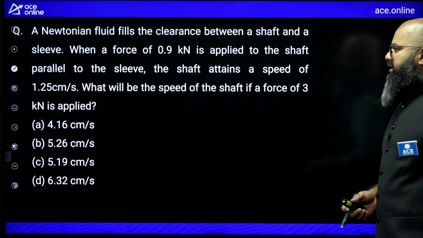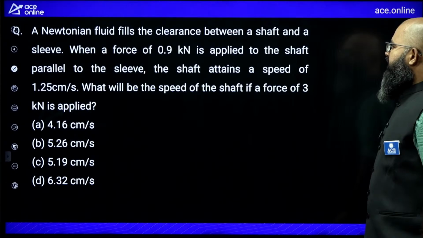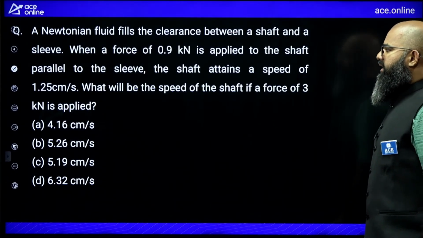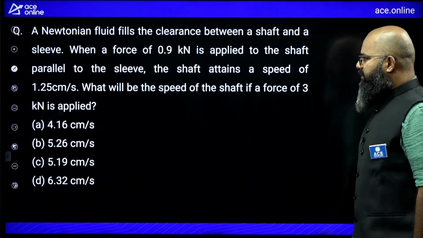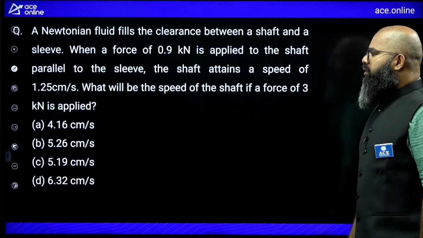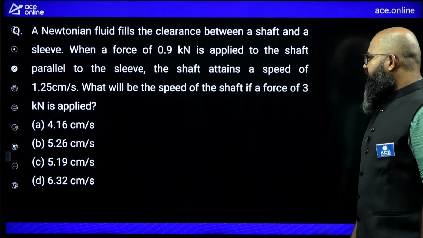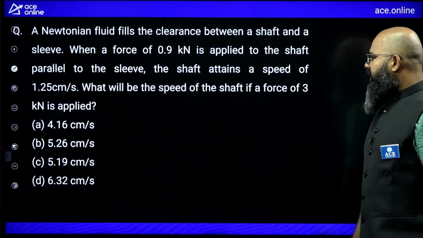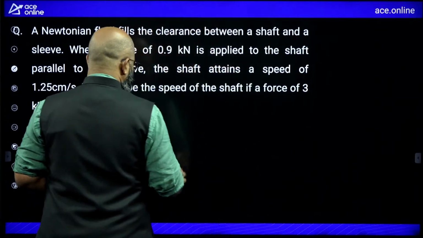Look at this question. Again a numerical, very simple numerical. The question is saying a Newtonian fluid fills the clearance between a shaft and a sleeve when a force of 0.9 kilonewton is applied to the shaft parallel to its sleeve. The shaft attains a speed of 1.25 centimeter per second. What will be the speed of the shaft if the force applied is 3 kilonewton? Now see, the story is something like this.